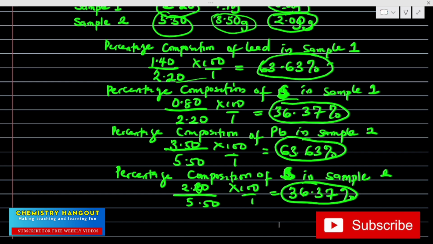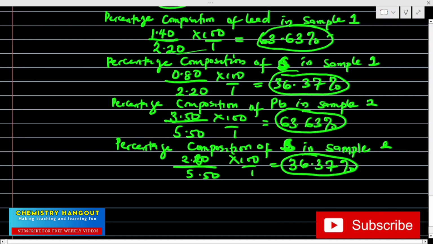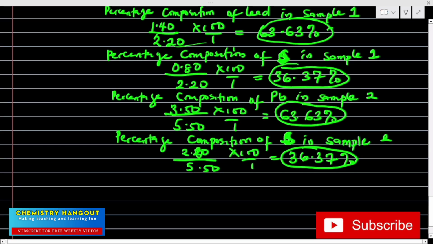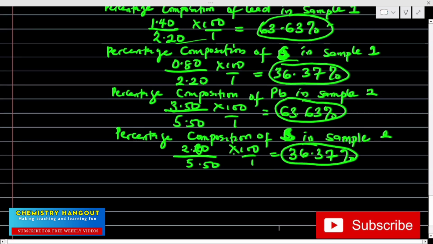If they ask for sulfur, 36.37% is what you choose. But if it is WAEC, they give you those values and ask you to use them to prove a particular law. Then you tell them it is the law of constant proportion, and probably they will also ask you to state the law. After you prove a particular law, they will ask you to state it, because they know if you prove the wrong law, you will state the wrong law. That means you would be wrong.